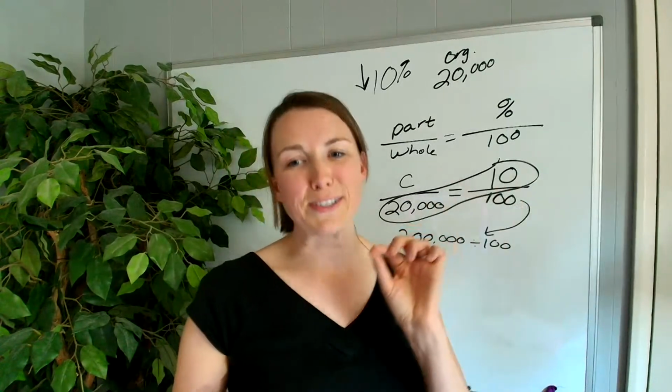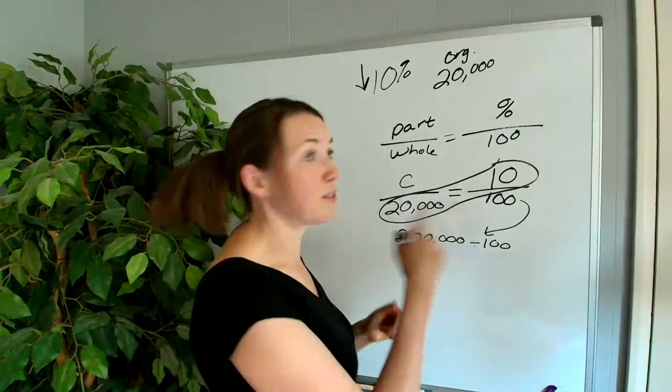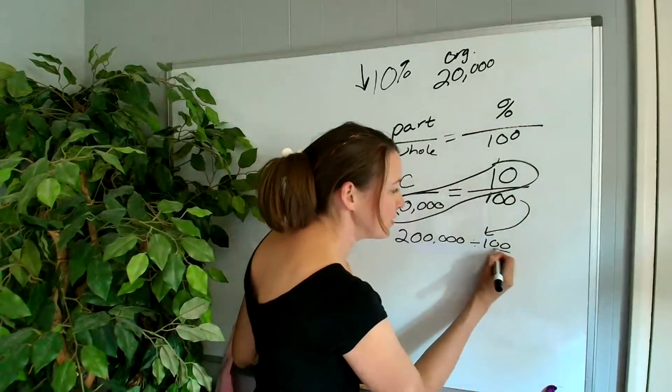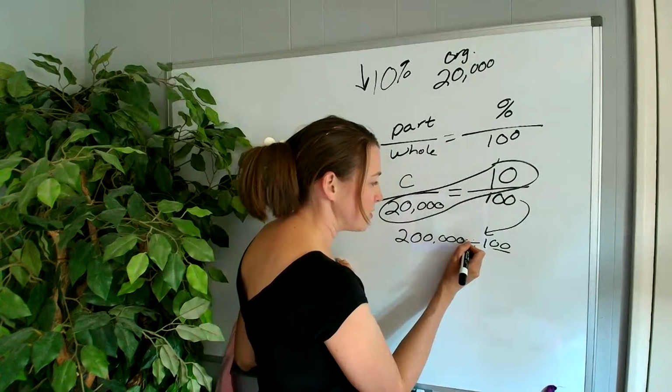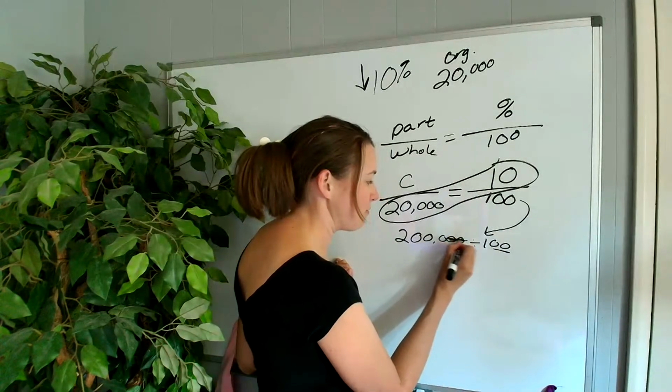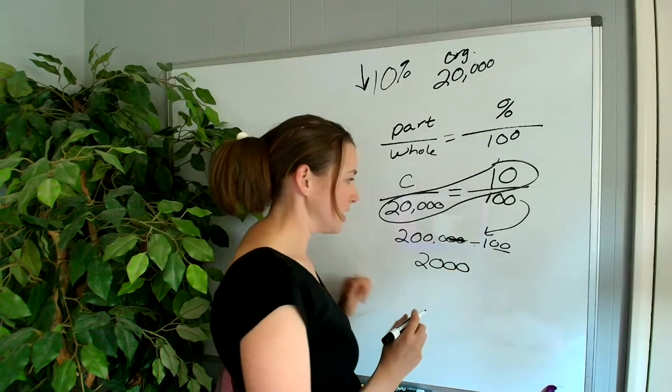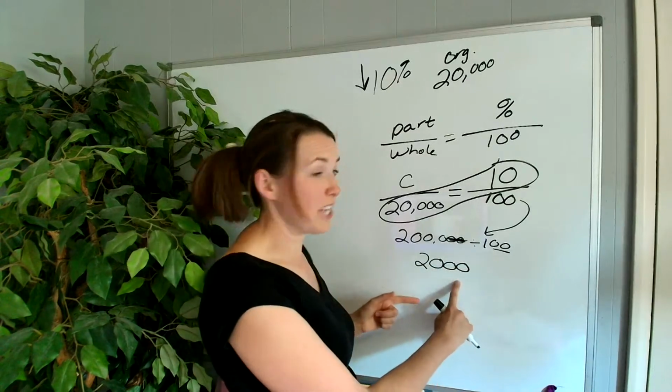Here's the trick on how to divide by 100. Notice how I have two zeros. I'm just going to take these two zeros and cross them off, right? So 2,000 is how much I'm saving.